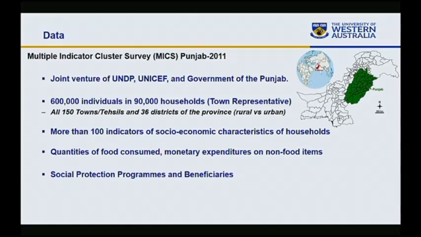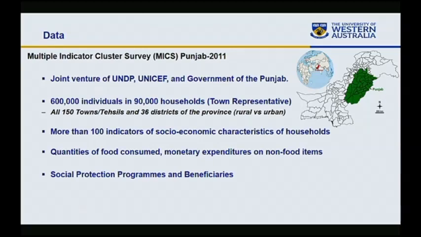The data that we have is the Multiple Indicator Cluster Survey. This is a joint venture of UNDP, UNICEF, and the Government of the Punjab. The most important feature of this data is that it is a very big data set that consists of 600,000 individuals in 90,000 households. This is the first data in Pakistan that is town representative. It provides information on 150 towns and 36 districts for all households in rural and urban areas and major cities as well.